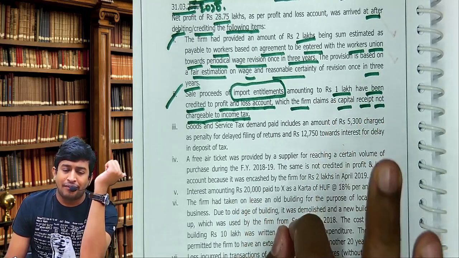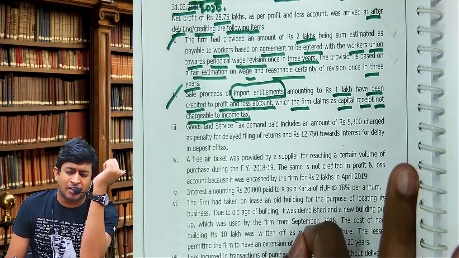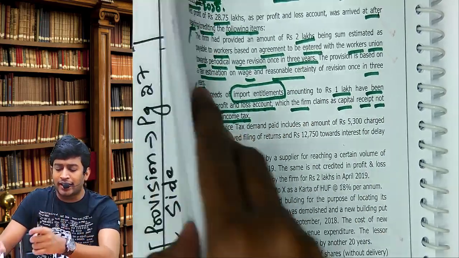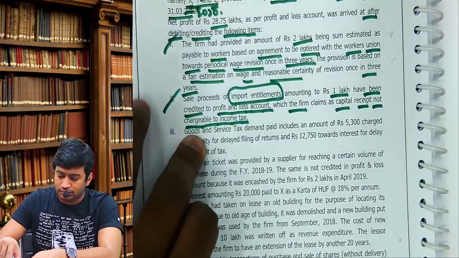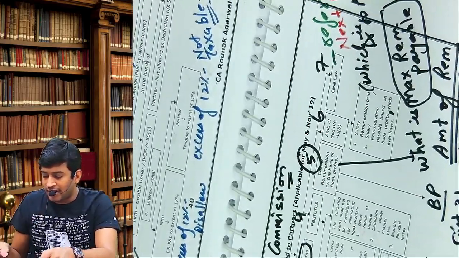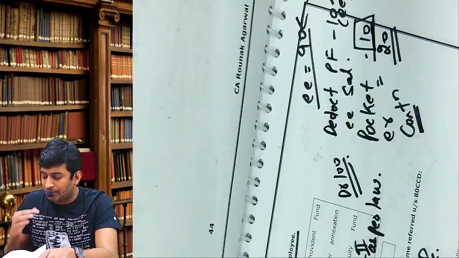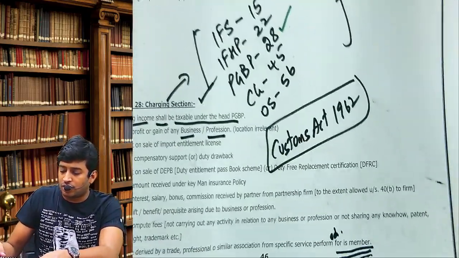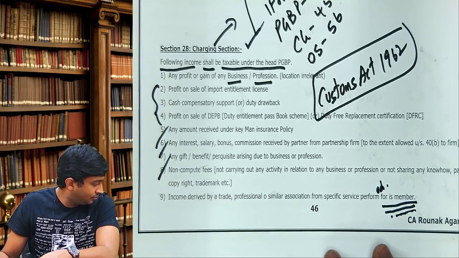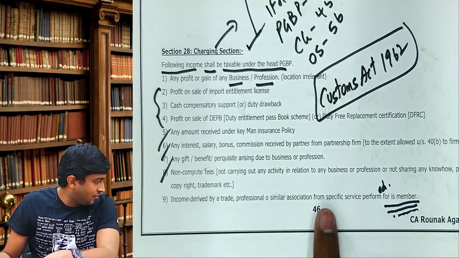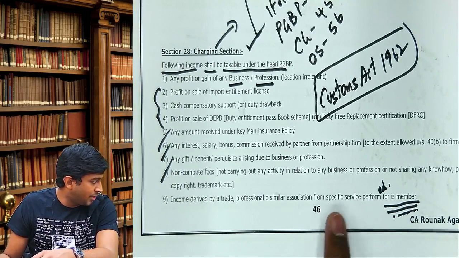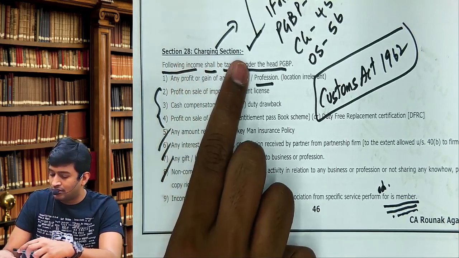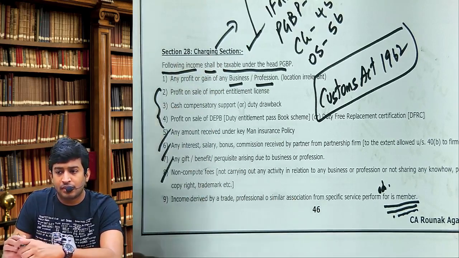First rule. Which section under PGBP speaks about chargeability? Section 28. Come to your running notes. Section 28 speaks about chargeability. Please, under PGBP, come to your running notes, page number 46 of running notes. What is the heading? Under it, what is point 2?